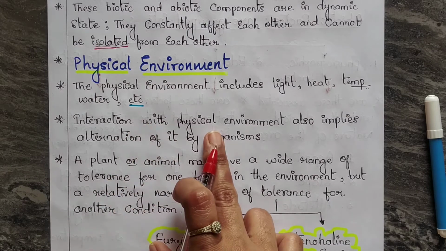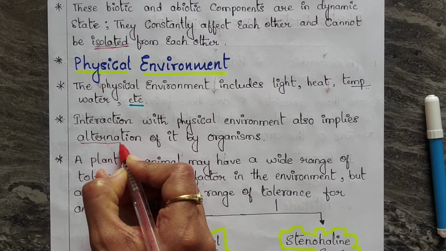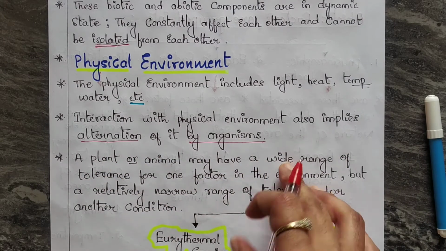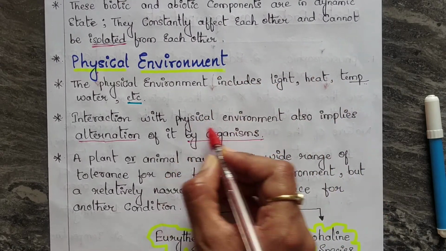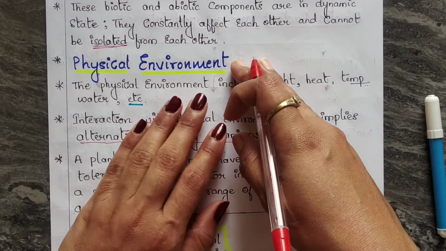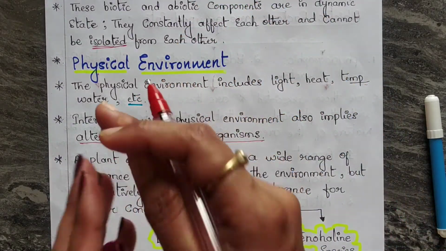The interaction with physical environment also implies alteration of it by organisms. Means when these organisms interact with the physical environment, they are going to alter themselves, because they change their behavior.